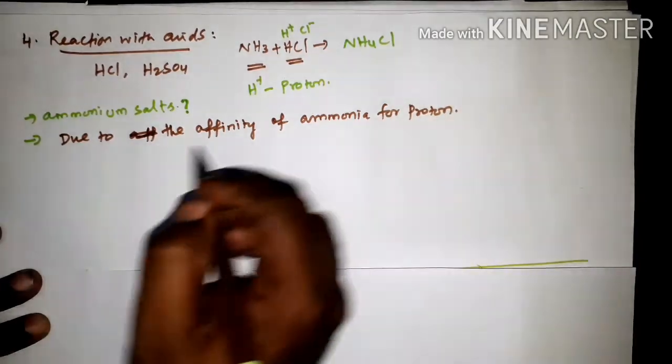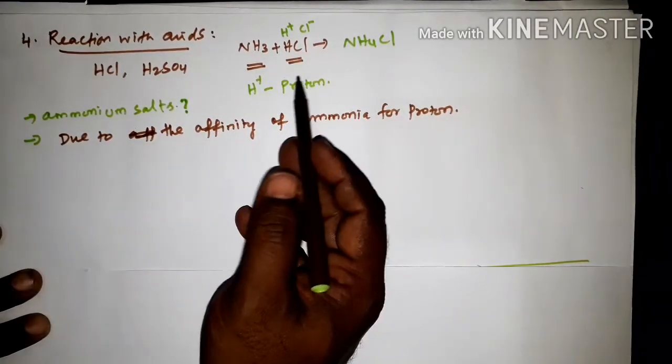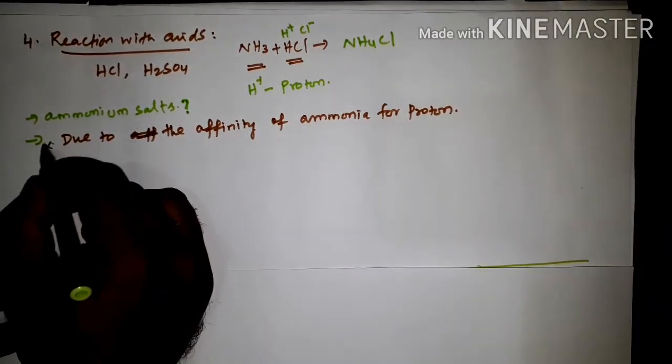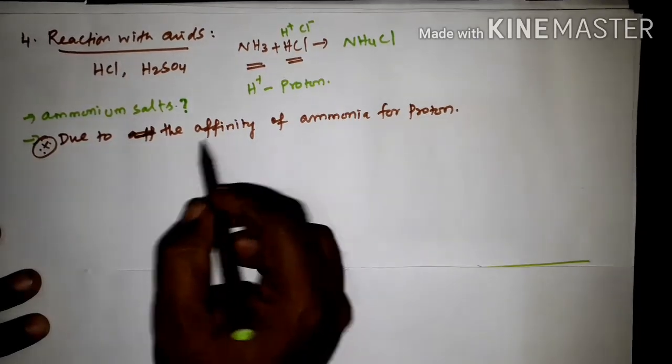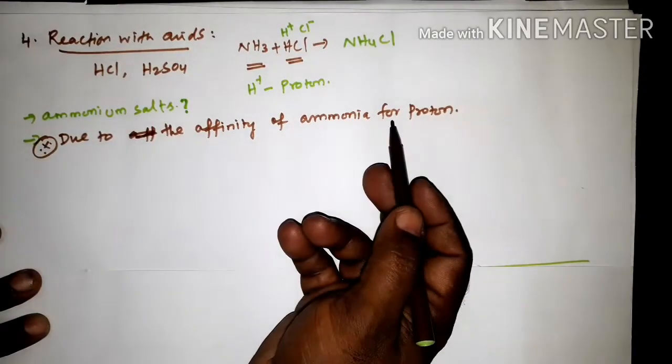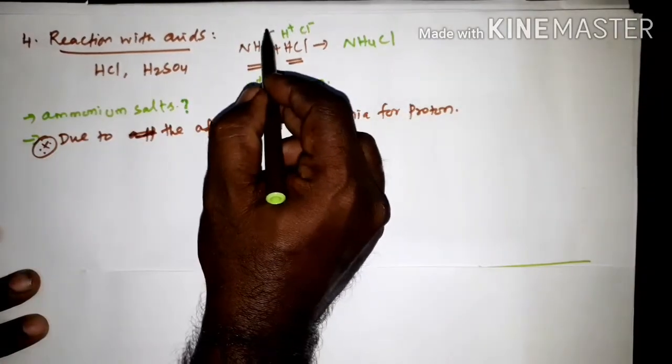Okay, so why it forms ammonium salt is a very important point, note it down. So due to the affinity of ammonia for proton, because ammonia attracts protons.